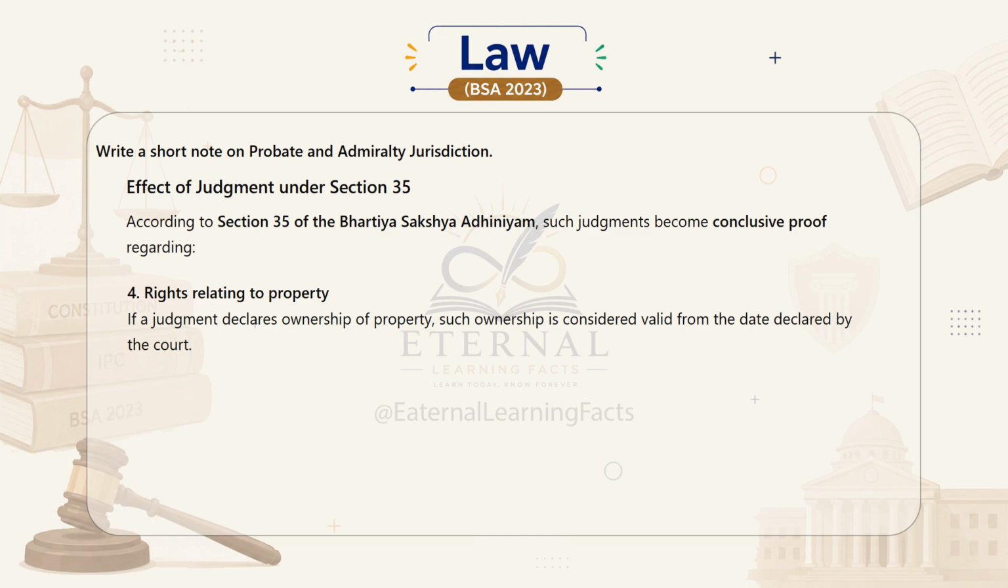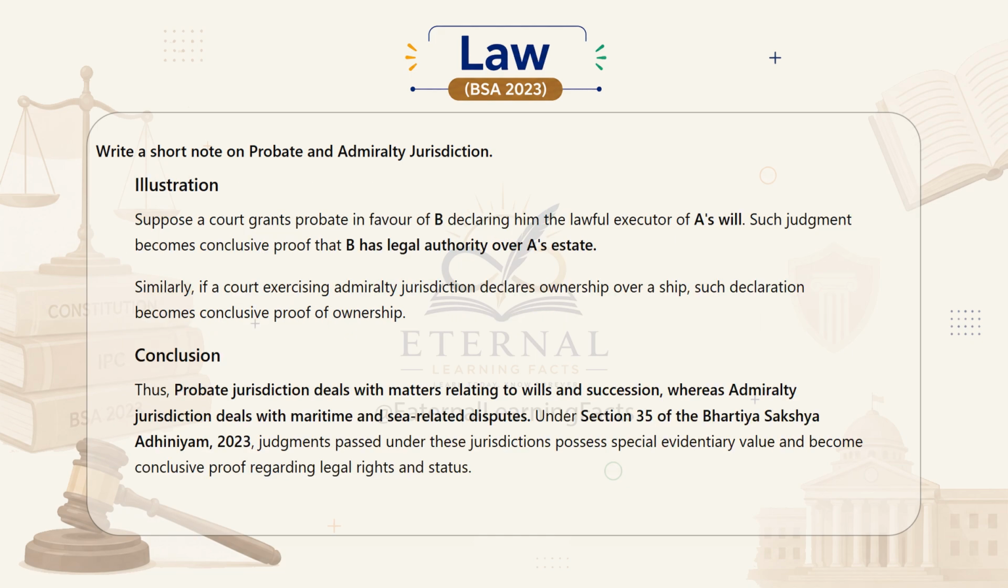Rights relating to property. If a judgment declares ownership of property, such ownership is considered valid from the date declared by the court. Illustration. Suppose a court grants probate in favor of B, declaring him the lawful executor of A's will. Such judgment becomes conclusive proof that B has legal authority over A's estate. Similarly, if a court exercising admiralty jurisdiction declares ownership over a ship, such declaration becomes conclusive proof of ownership.